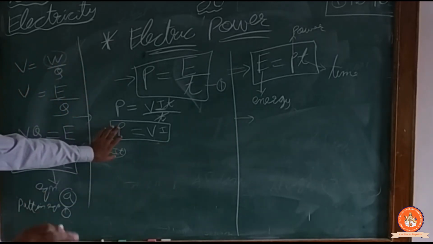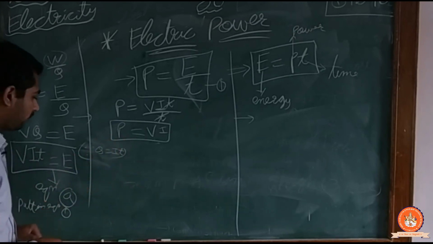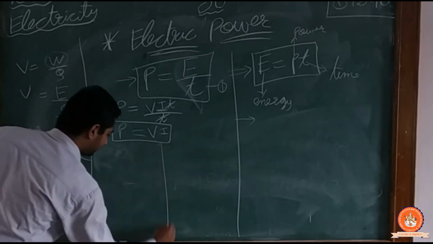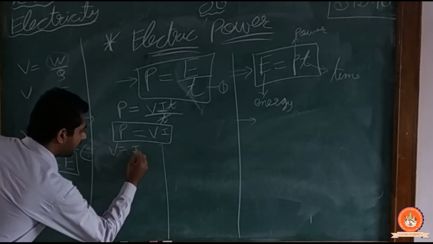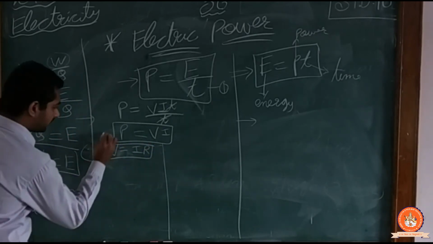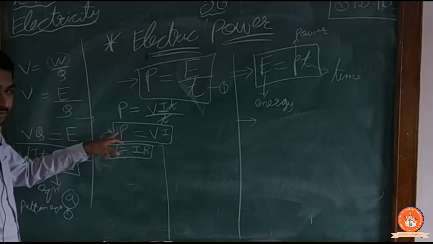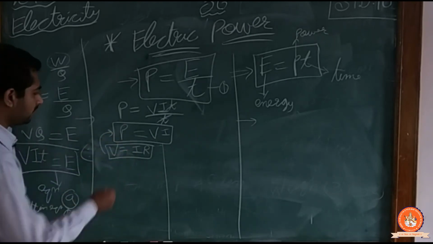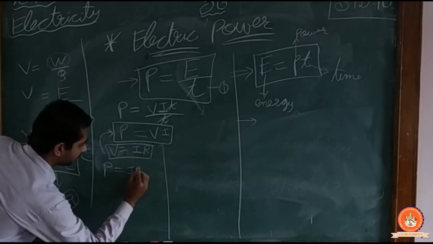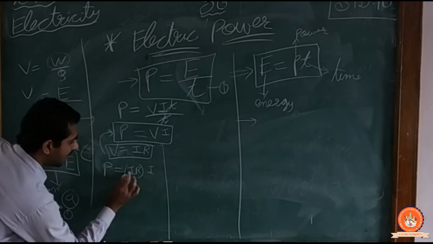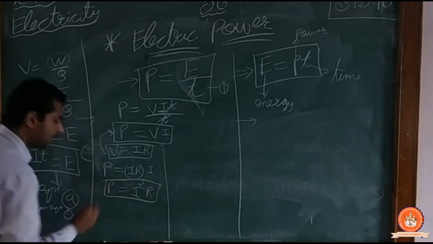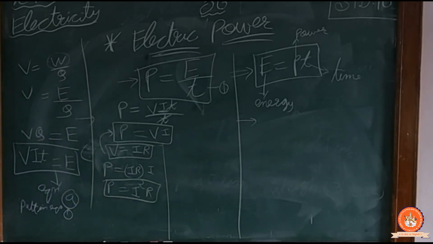Here we get the first formula, and if I want to find another formula, I can say that here V is equal to IR. I have this V is equal to IR. When I put this in the power equation, P is equal to, in place of V I can write IR, and is I. So I get I into I, means I square, and this is my R. So P is equal to I square R.